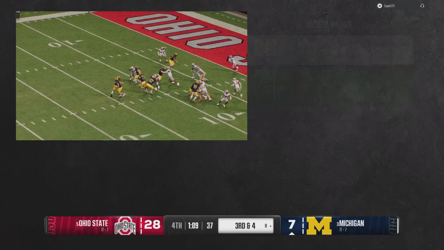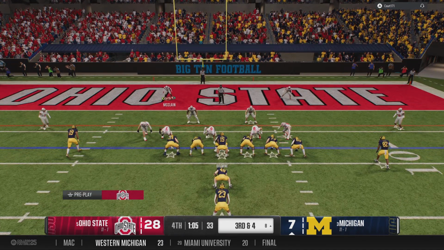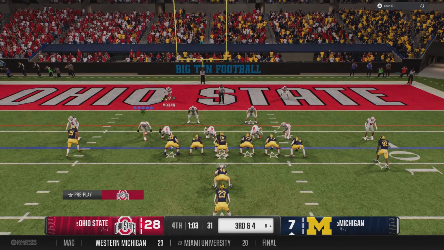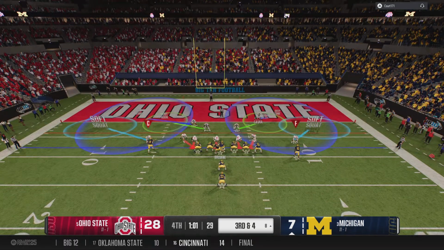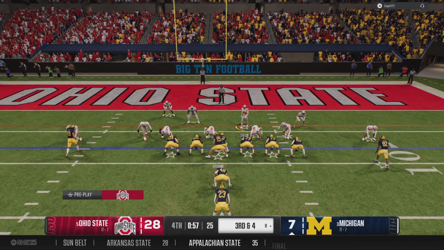Chris, as this clock winds down, it has been a rough day for this offense. Just unable to get anything going. You hope they're able to go back, look at the film, try to learn from the mistakes, and come out the next week looking much better than they did today.